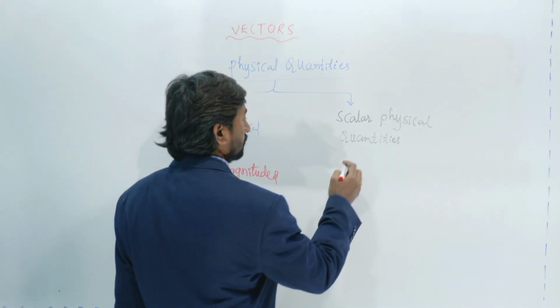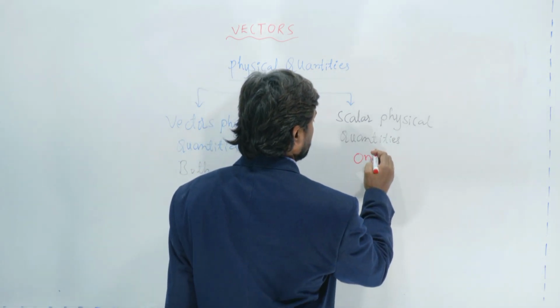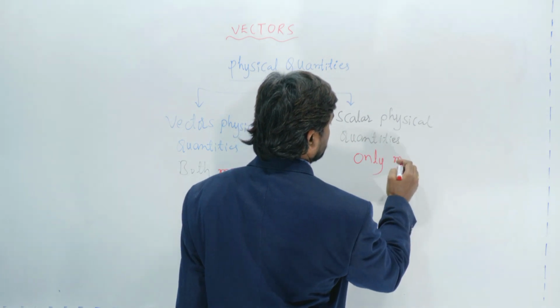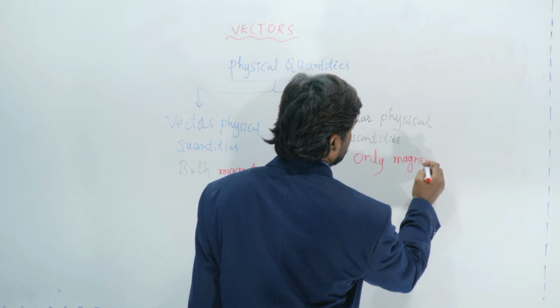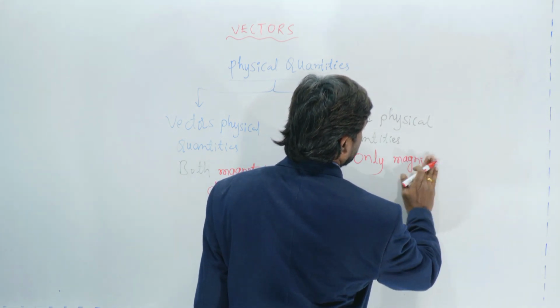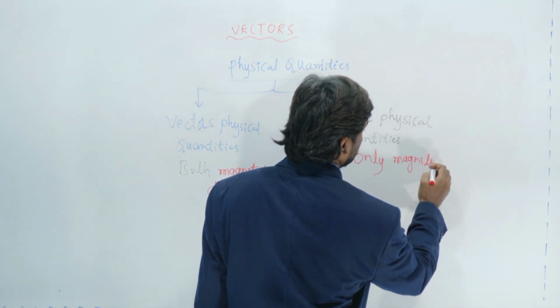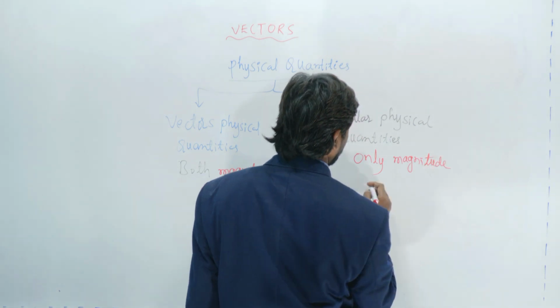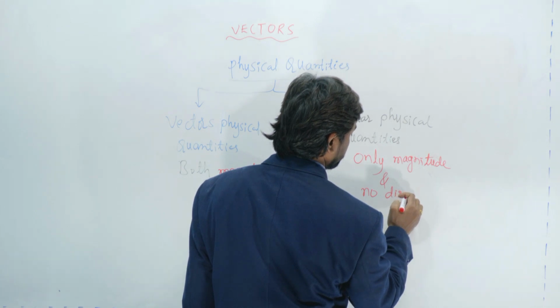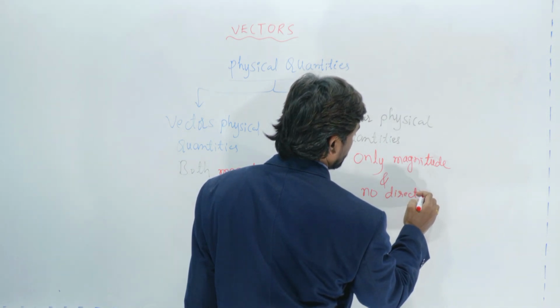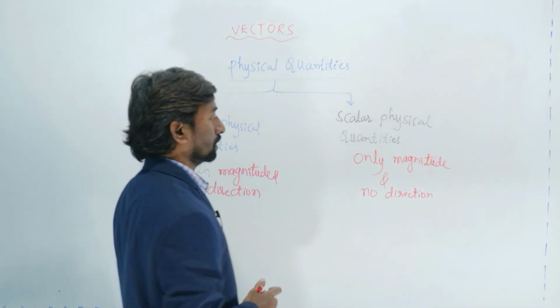Quantities which have only magnitude and no direction are called scalars.